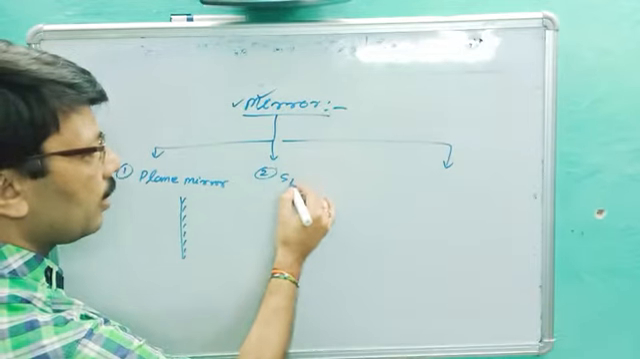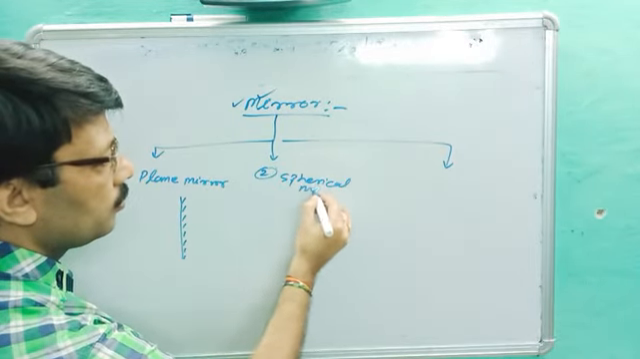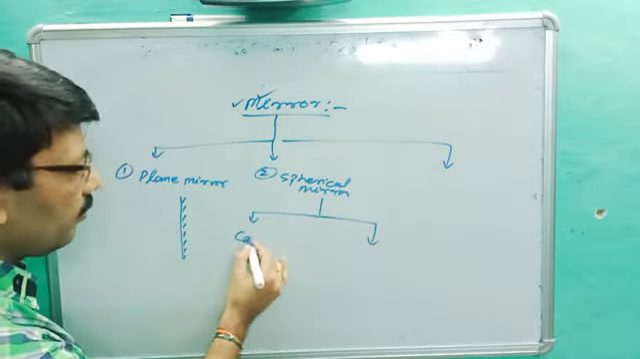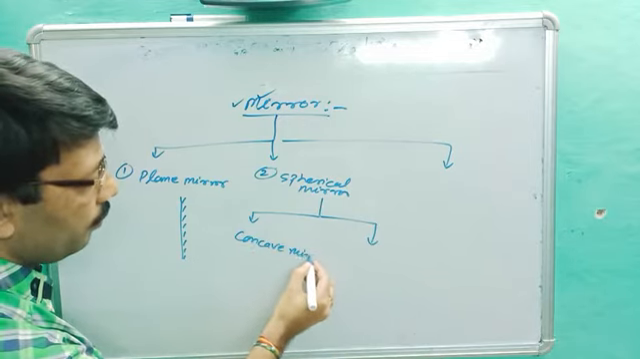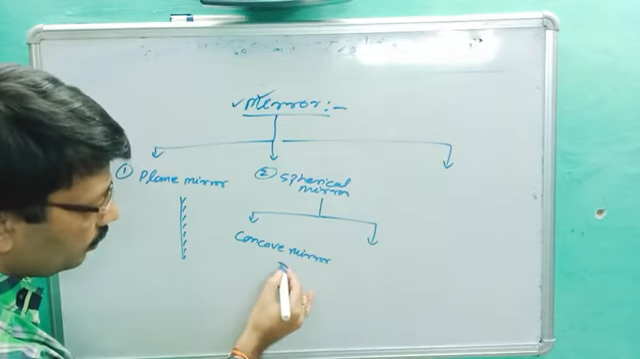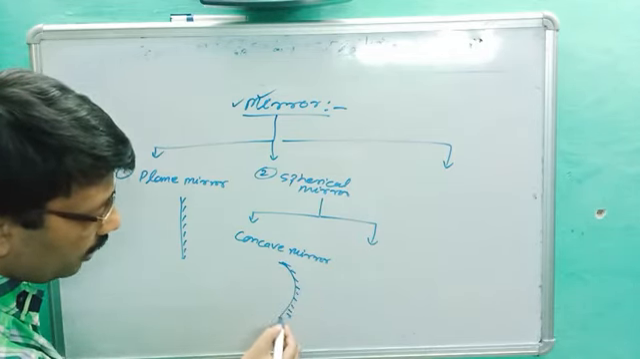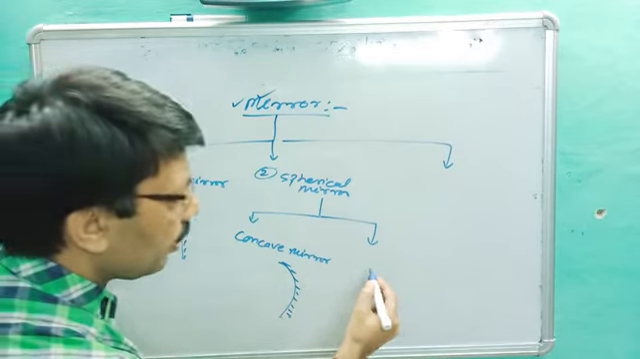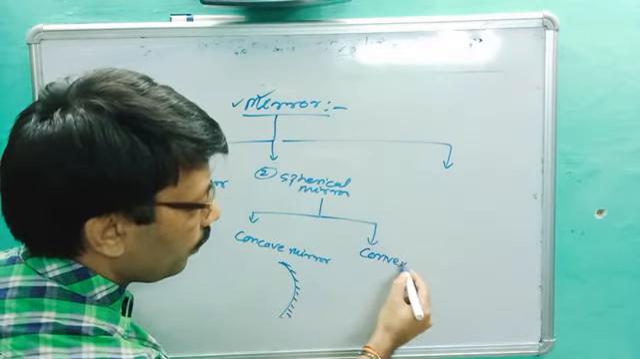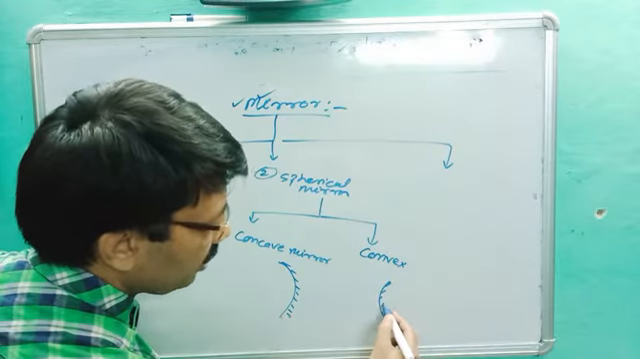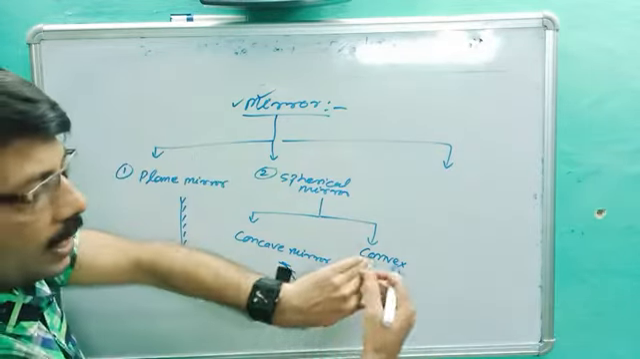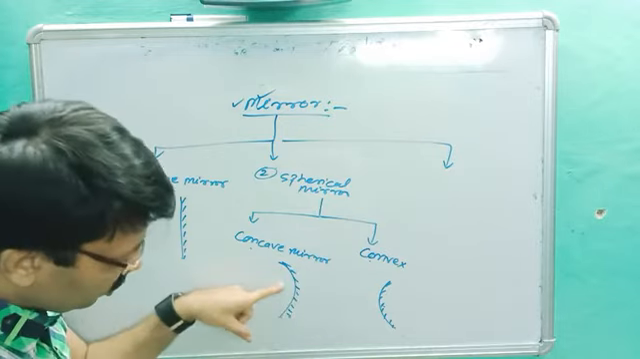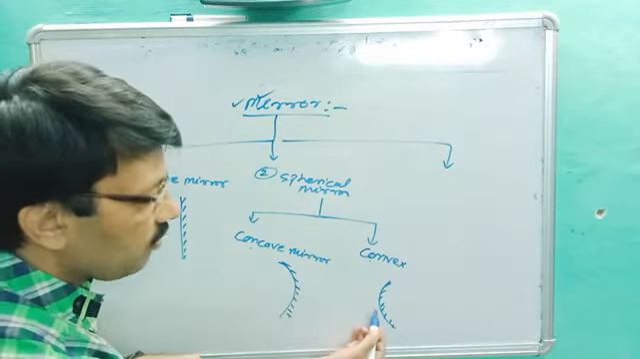Second, spherical mirror. There are two types of spherical mirror. One is called concave mirror, like this. This is the polished surface. You can see the reflecting surface is inward. A mirror whose reflecting surface is inward is called a concave mirror. Second is convex, like this. The polished surface is on the outside, the reflecting surface is outward. That mirror is called a convex mirror.